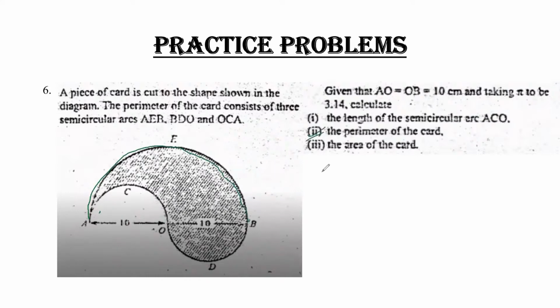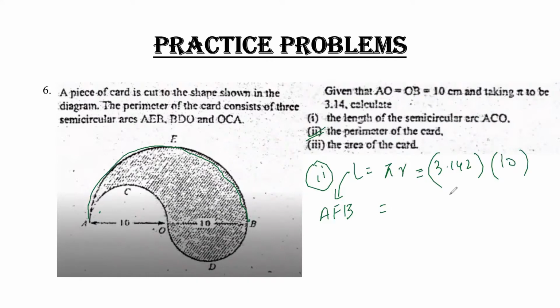So length equals pi r. The value for pi is 3.142 and the value of r for this whole semicircle, which is AFB, we are doing it for AFB, the radius is basically 10.